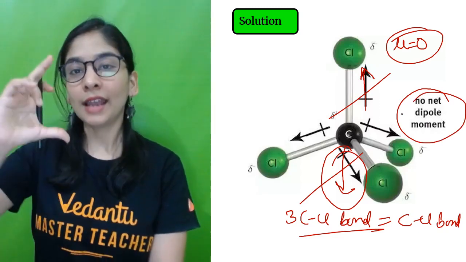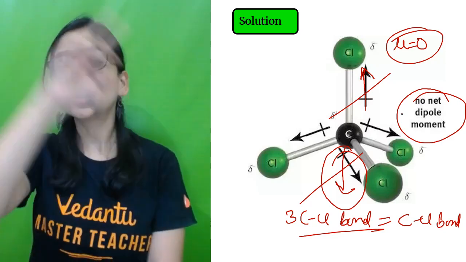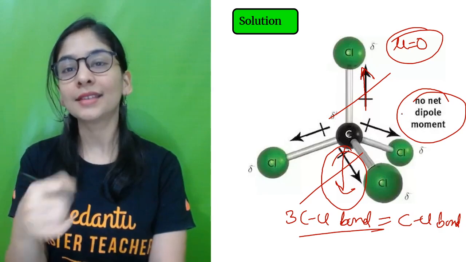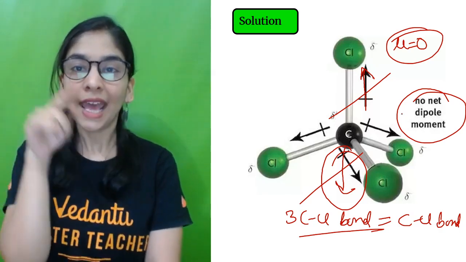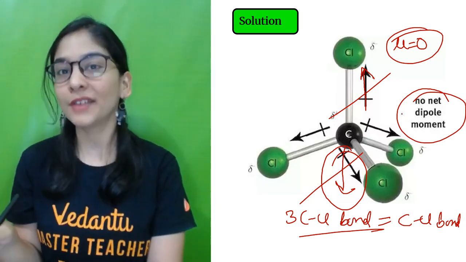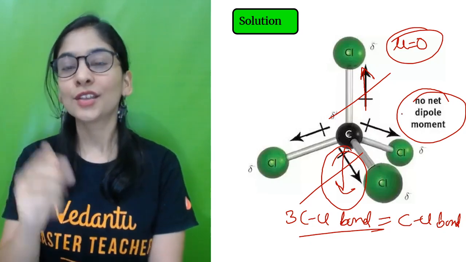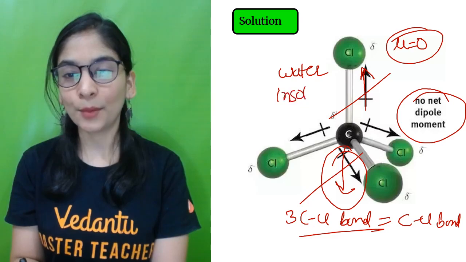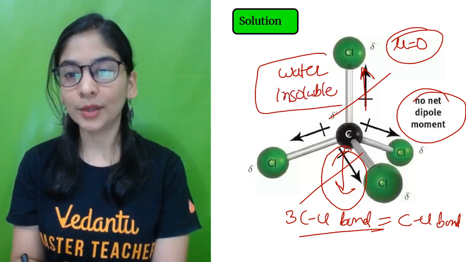Though the CCl bond is a polar one, overall polarity we need to check, and that is 0. That totally means it's a non-polar compound, and non-polar is not going to dissolve in a polar one, that is water. So it is a water insoluble compound. Okay, this is a water insoluble compound.